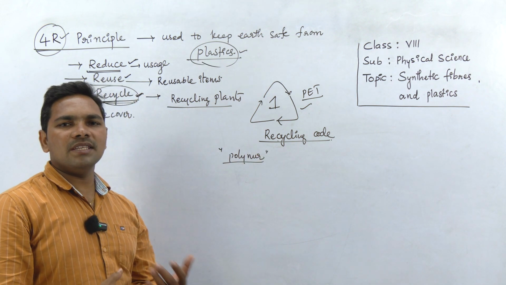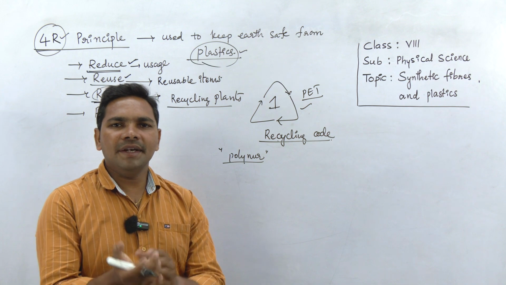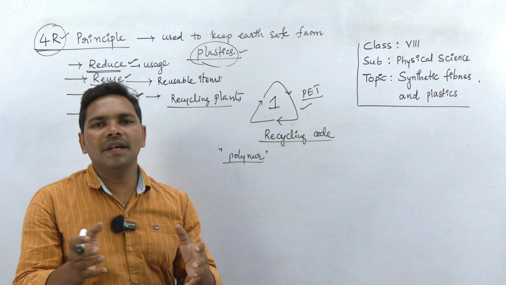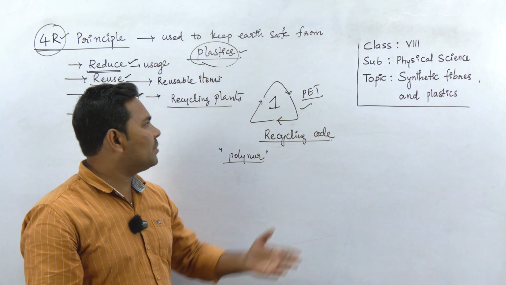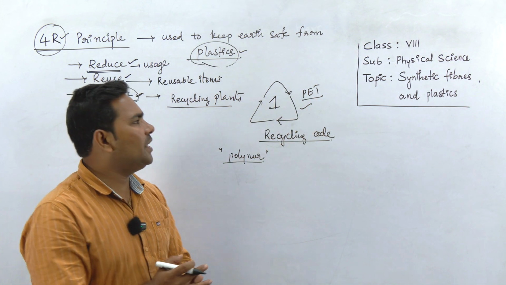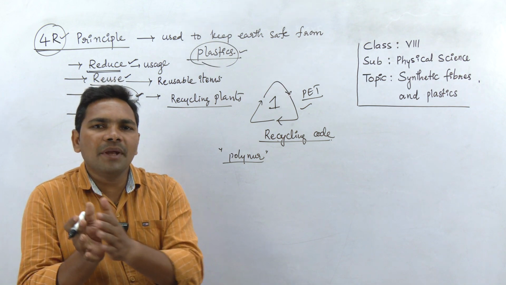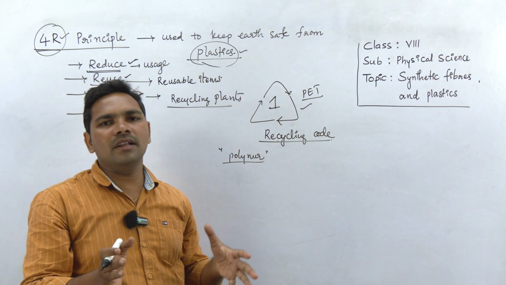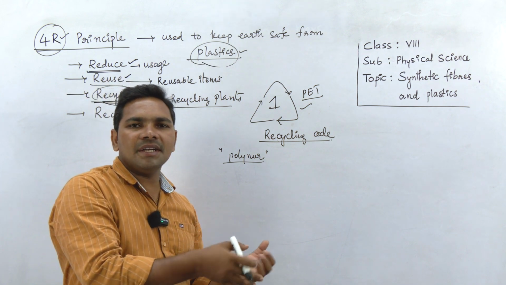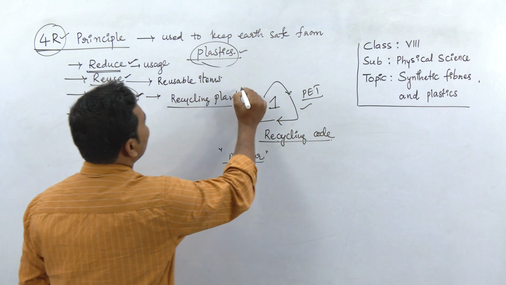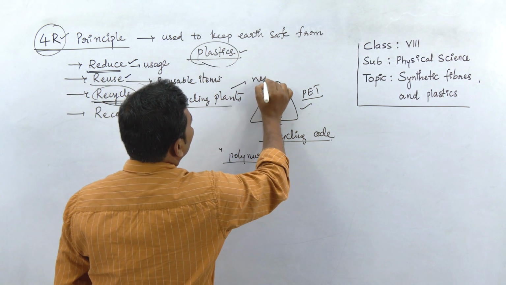So during the recycling process, they take all the same type of plastics, like the broken items of the same type. For example, all materials made of PET they separate into a different lot, and the entire lot is then heated and melted, and that melted plastic is recycled into a new product.